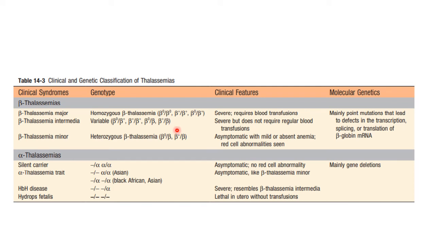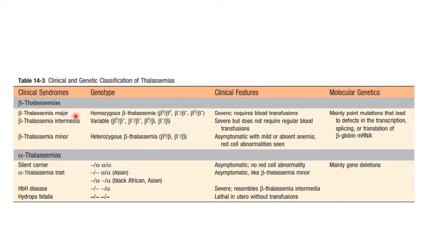Now we have discussed alpha and beta thalassemia in detail. It will be easy for you to memorize this classification. This is also very important from examination point of view. You will be frequently asked to write this classification. First is beta thalassemia. Beta thalassemia has 3 classes: beta thalassemia major, intermediate and minor.